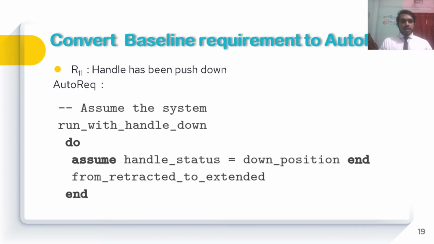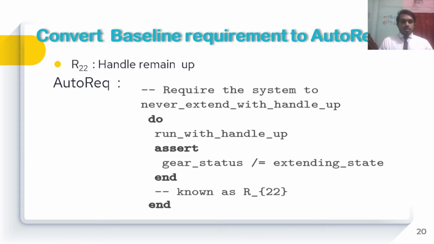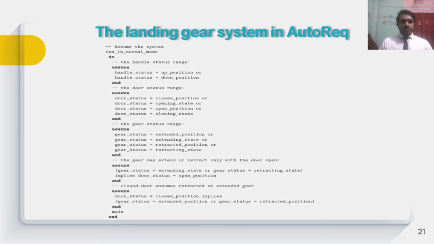That means if the handle status is equal to down, then it will go from retracted to extended. Next, if we consider another example of a requirement, the handle remains up, then AutoReq will be: do run with handle up, assert gear status is not equal to extending state. That means if the handle remains up, then the gear will not be extending.